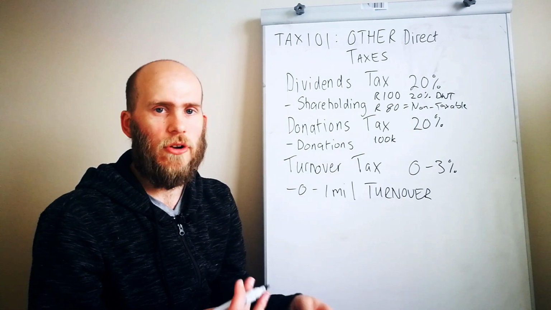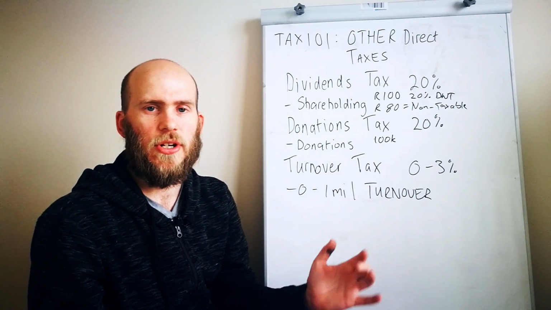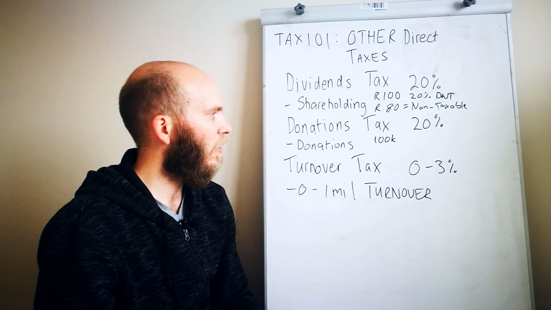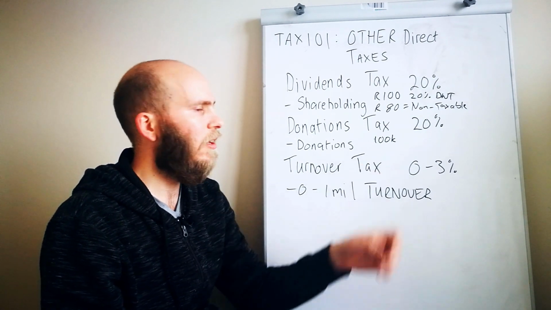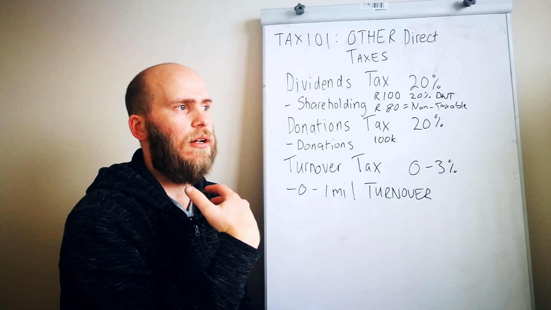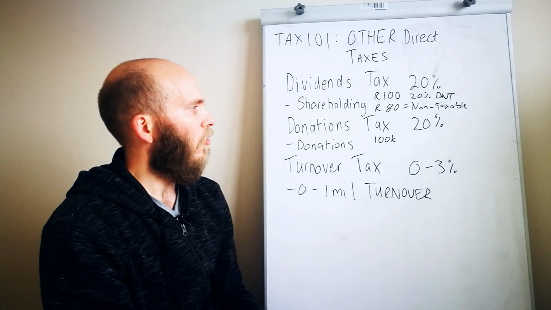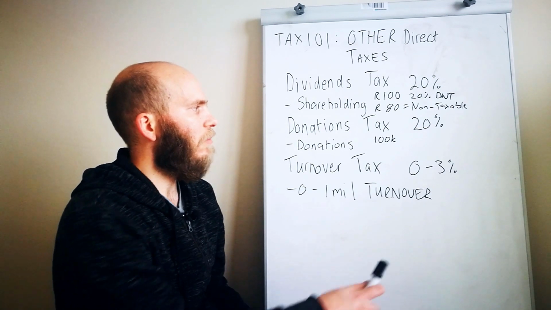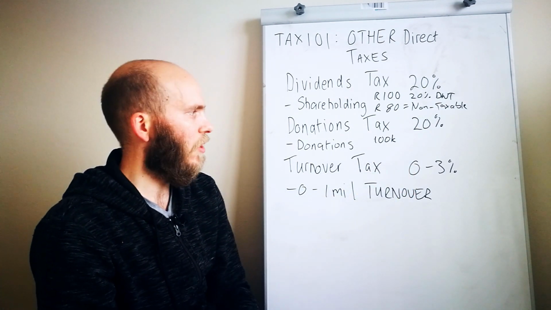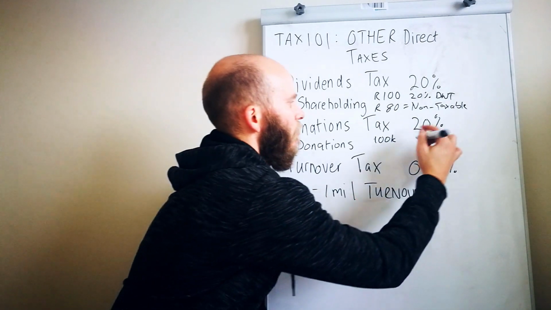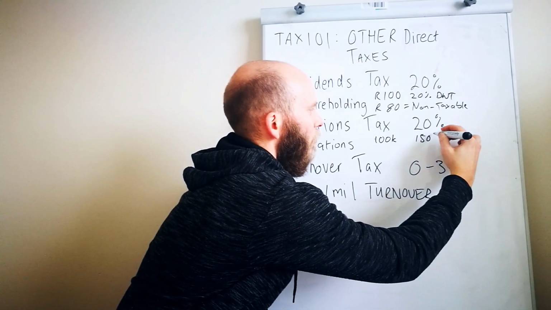And if you're confused about what the tax year means, you can check out the previous video in the series. But you get 100,000 Rand, or you get the exclusion, which is not taxed. So the amount over 100,000. In the 150,000 example, I'm donating 150.